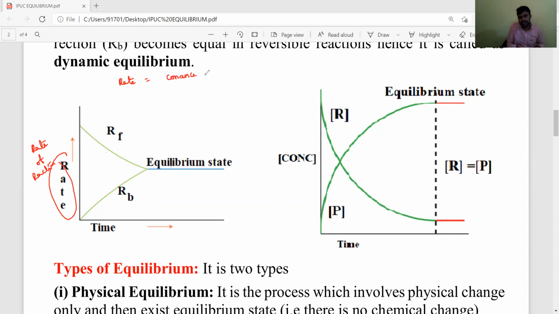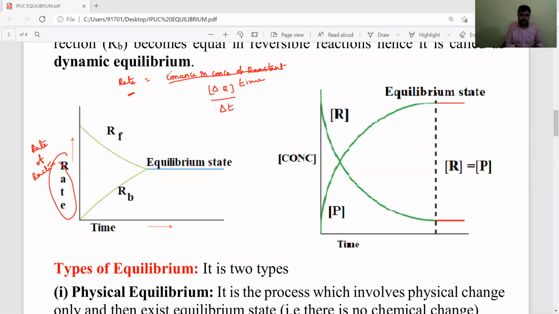Change in concentration of reactants, that is delta R, with respect to time, delta T. Change in the time interval is known as the rate.